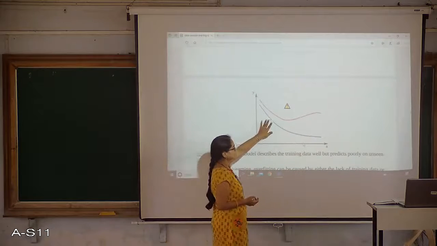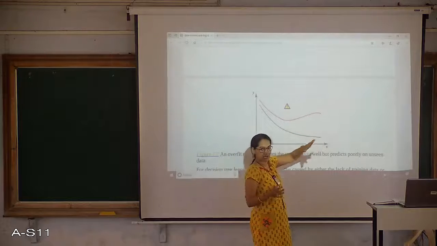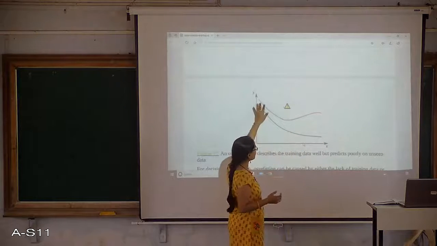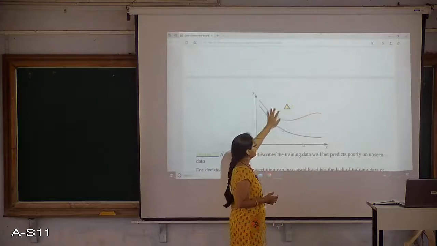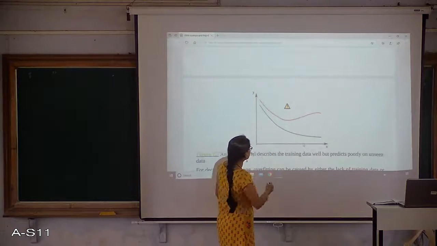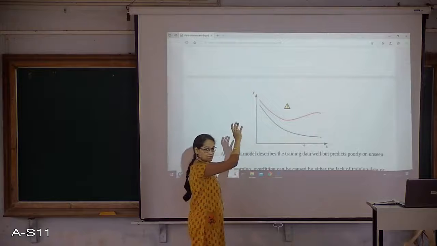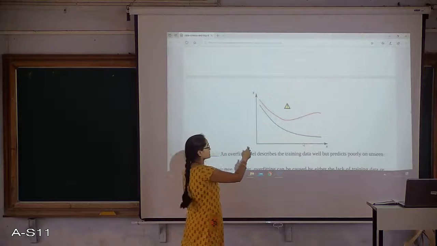But according to this graph, this blue line indicates that I have some training set of data and this is test data. In the training set, if I have a lesser x value, I am able to get a good result or the calculation of y in a faster way.